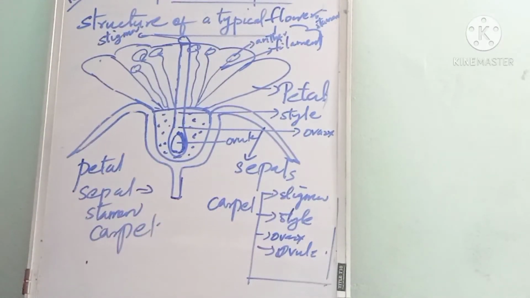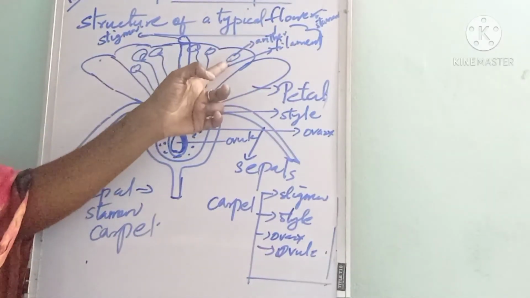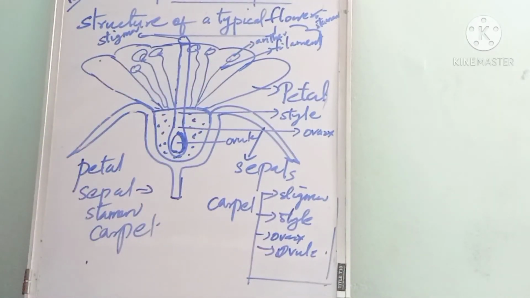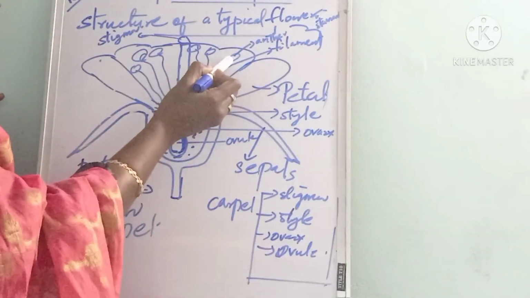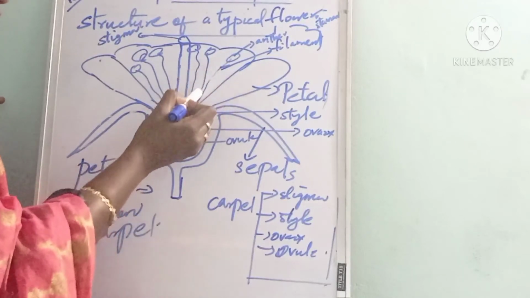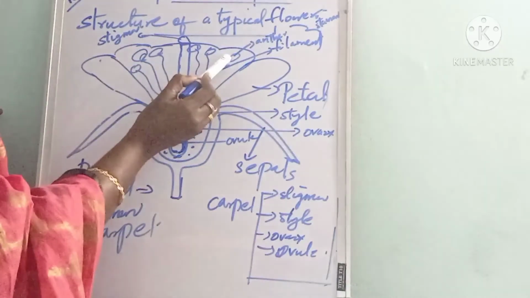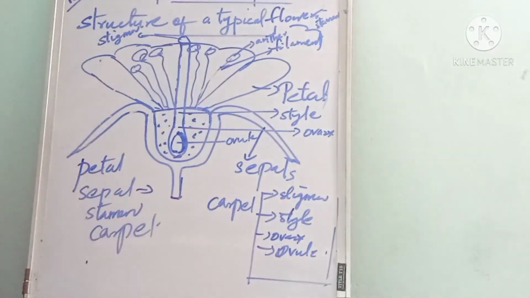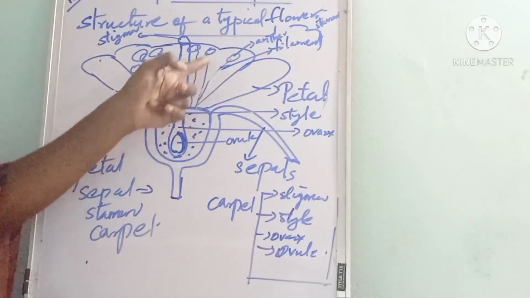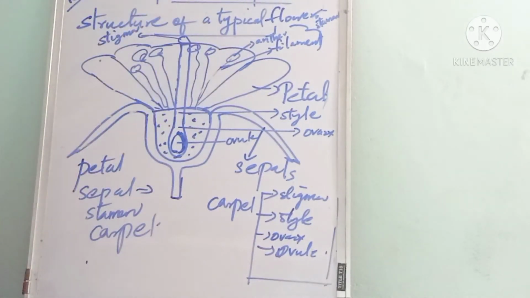Listen to it. The stamen consists of a long narrow filament with the anther at the top. At the top of this filament there is the anther. The stamen is the male reproductive part of the flower, which consists of a long narrow filament with the anther at the top.